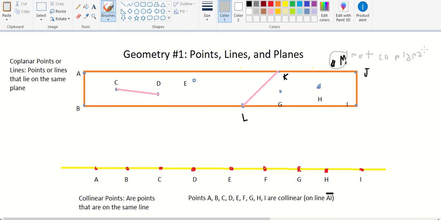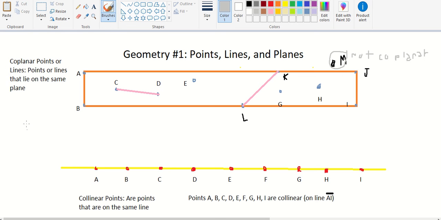Yet the rest of these are, including line L and K, right here, C and D, and point E, G, H, I. But they're not all collinear, because point E isn't collinear to anything. Point G and H are collinear.